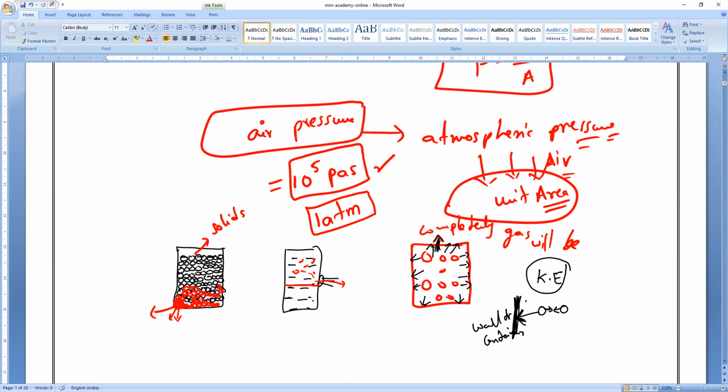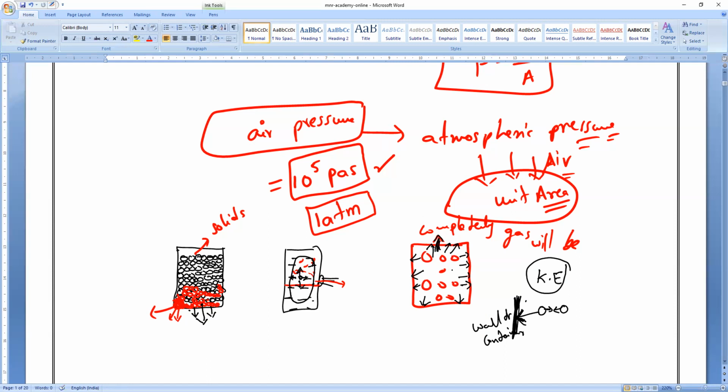So what I'm saying is, solids will exert pressure only on the bottom surface, wherever they are contacting another surface. Liquids will exert pressure throughout the liquid with every particle.